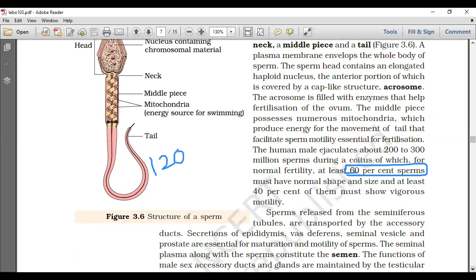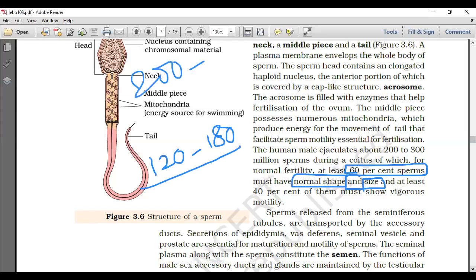So that means 120 to 180 million. Out of 200 to 300 million, 60%, that means 120 to 180 million, you need to focus on normal shape and size.